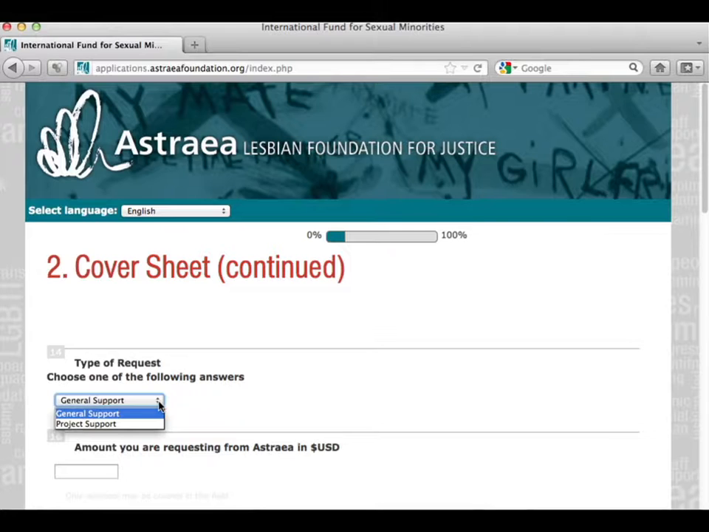If you do choose project support, we then ask you to give us the title for your project and other information. Sometimes women's organizations that have an LGBT project or an LGBTQ project choose this option in order to be considered. The next category is the amount you're requesting from Astrea. As a reminder, you can apply for up to $10,000 for a period of 1 year. $10,000 is the maximum grant that Astrea is able to award.